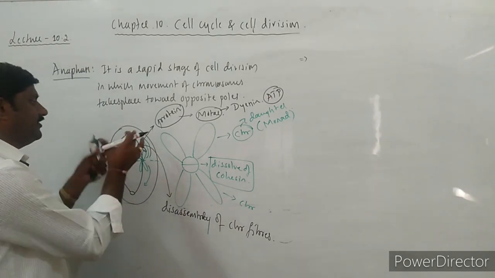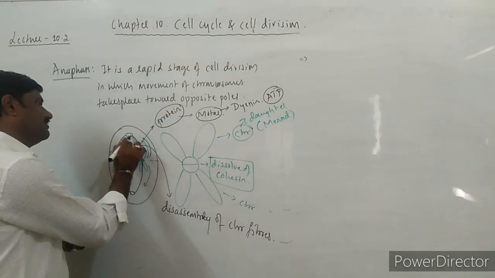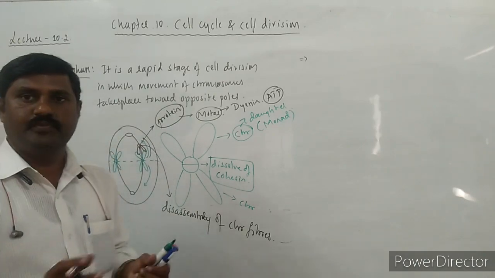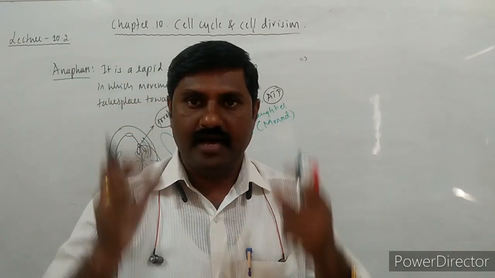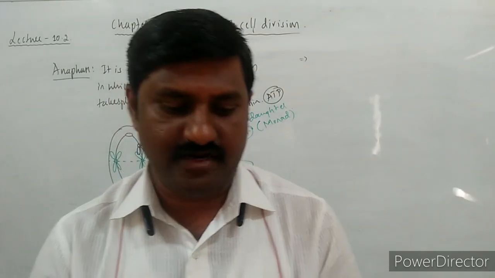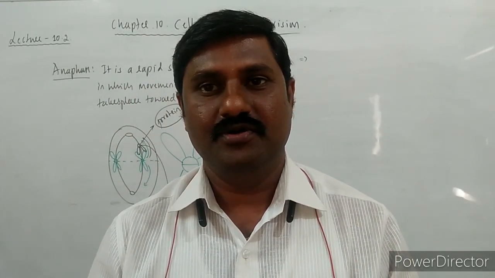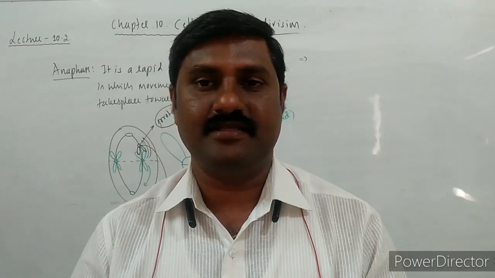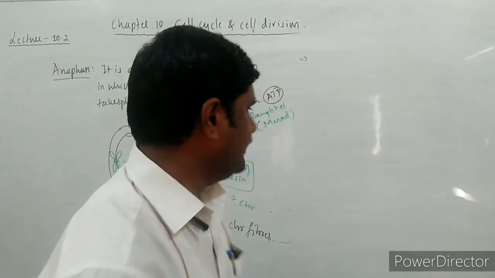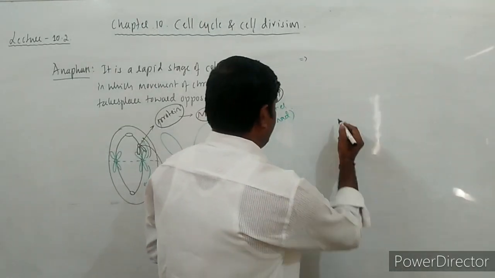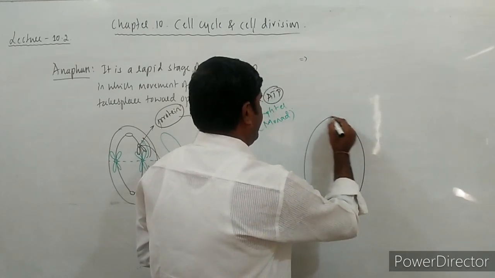Whenever they become short, at that moment these start to move towards the pole. Imagine every fact over here, because it is not shown over here. So due to all these reasons, the chromosomal movement takes place. That's why we draw the diagram like this in anaphase.